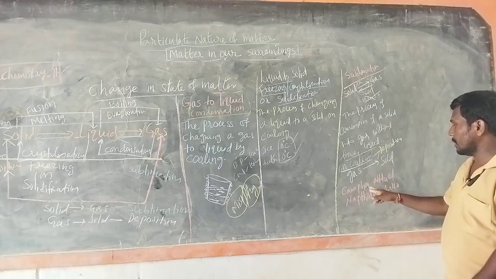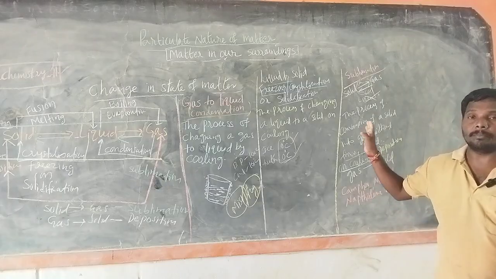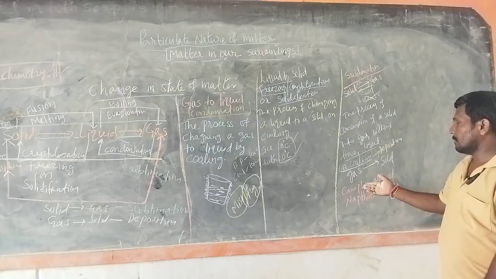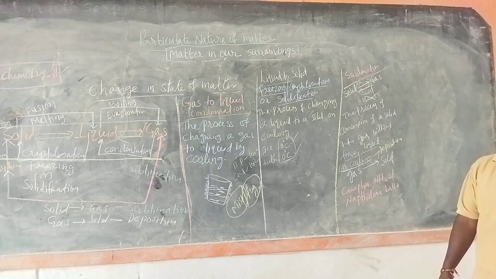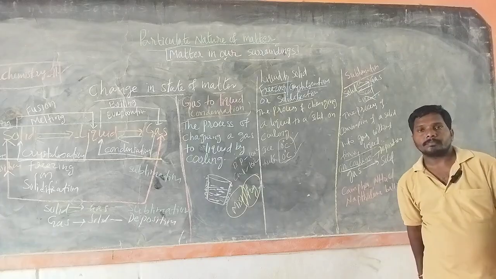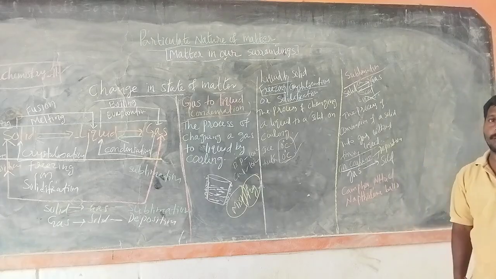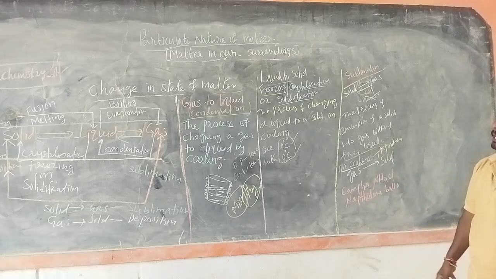That process we call sublimation. On cooling, those vapor molecules of camphor are directly converted to solid. Such a phenomenon is called deposition.